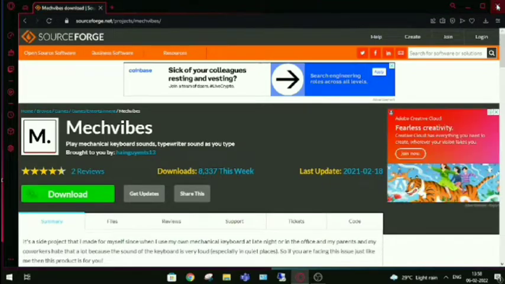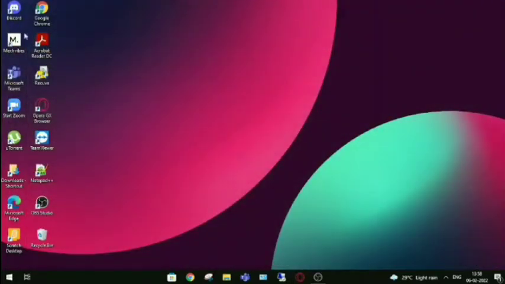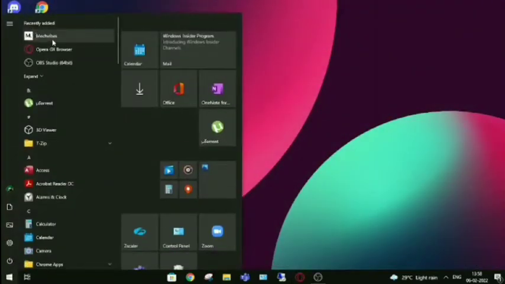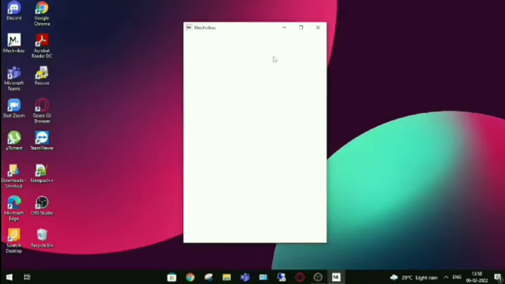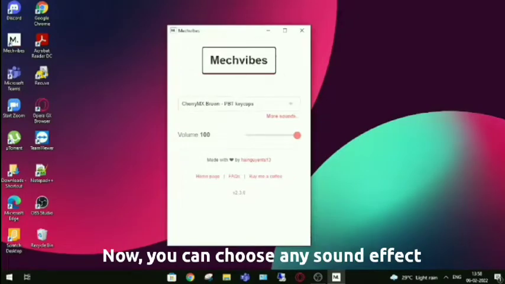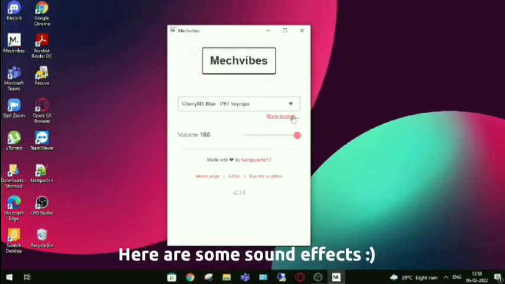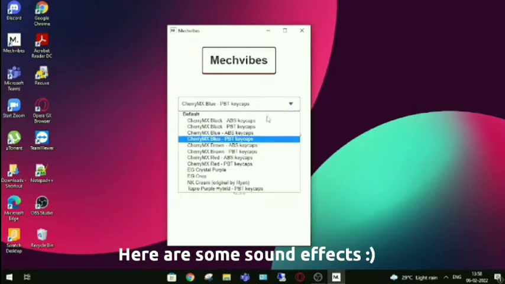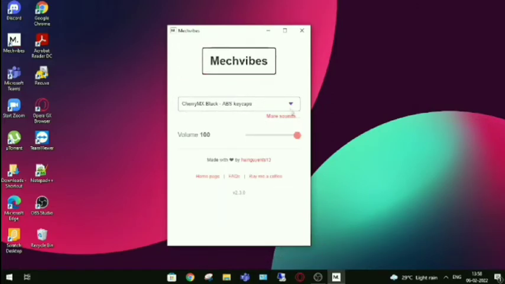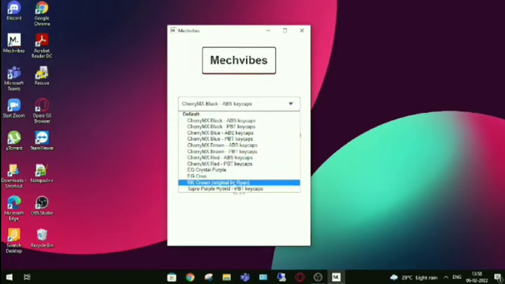So I've already downloaded it. It'll be right here, so you can open it. This screen will pop up when you open it, so you can choose which sound you want. This one's my favorite.